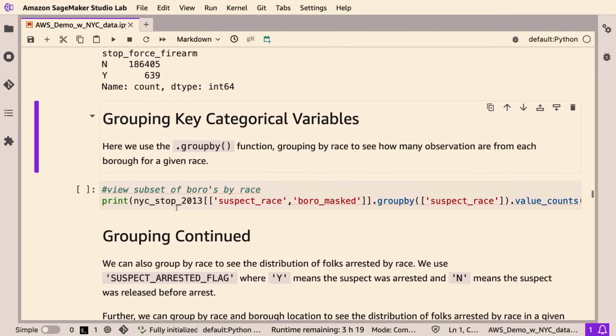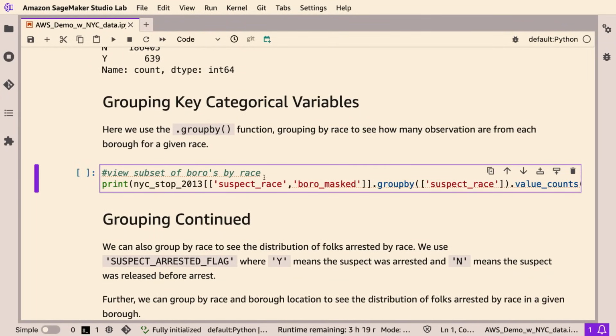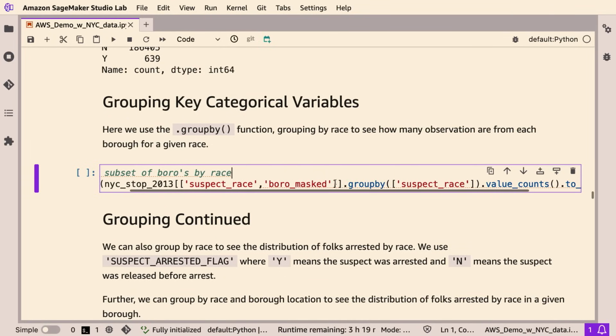All right, so now we can look at some grouping. Say we want to see how many individuals of a specific race are represented in a particular borough. We can do that using this group by function. So we take the two variables of interest, suspect race and borough masked, and then we will group by suspect race to see this grouping. So let's go ahead and run that.